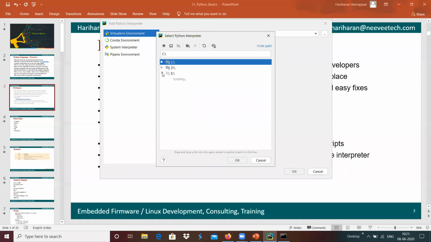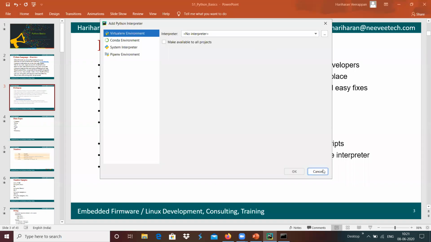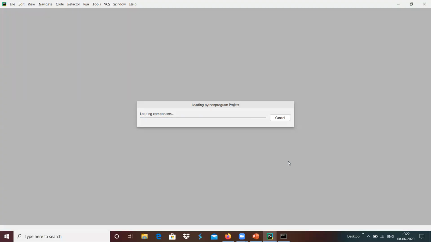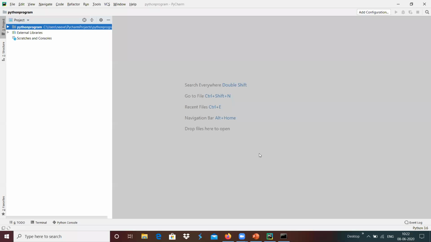Wherever we are installing that Python, from that we can choose our interpreter path, and we can assign that to our project creation. Once we assigned, we can give that Python program, and I'm going to create a new project over here. I got created with the new project, and PyCharm has a complete tool set in one place.